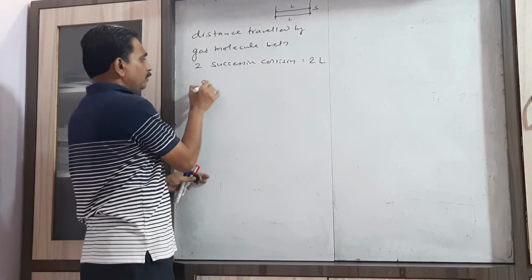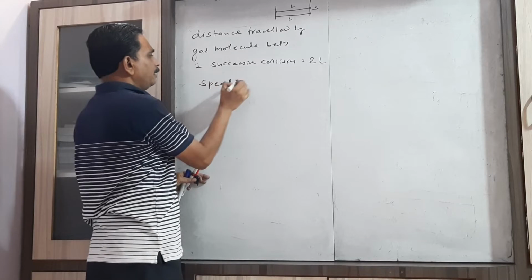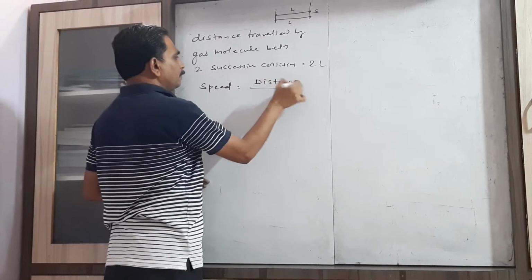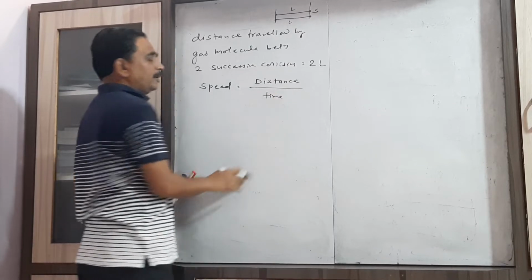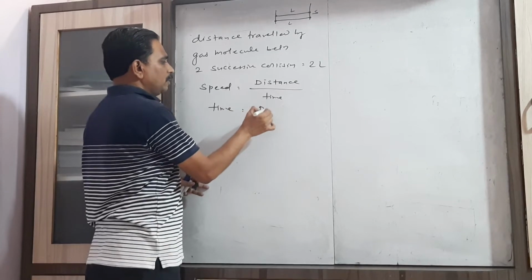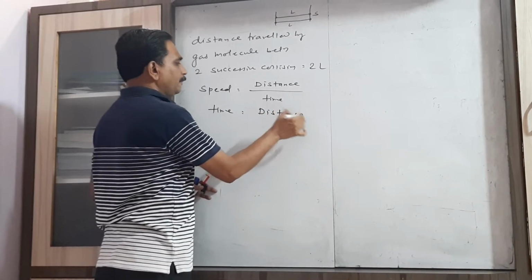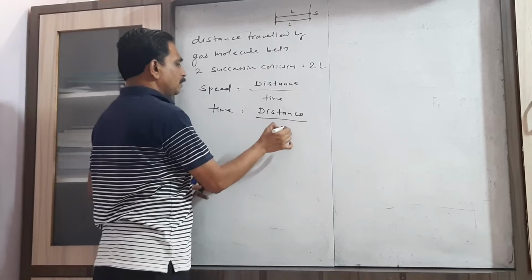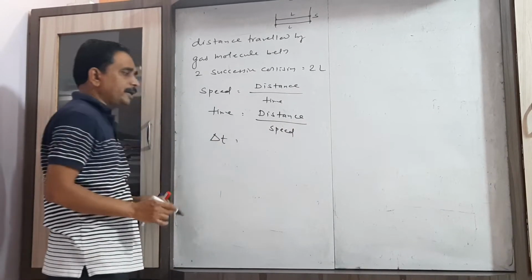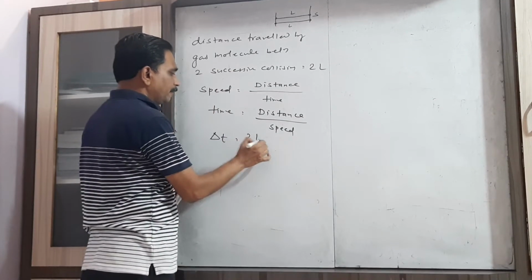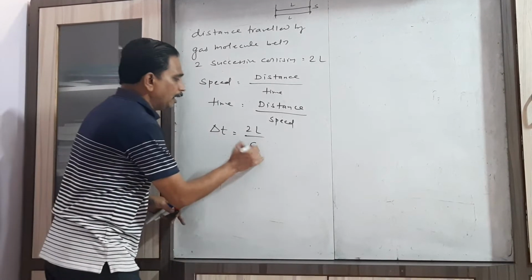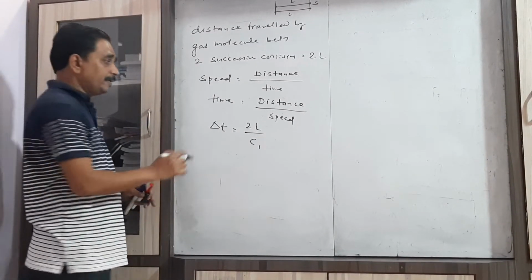Now we know the formula: speed equals distance upon time. We need the time, therefore time equals distance upon speed. So delta t equals the distance covered in two successive collisions, that is twice L, and the speed equal to c1.